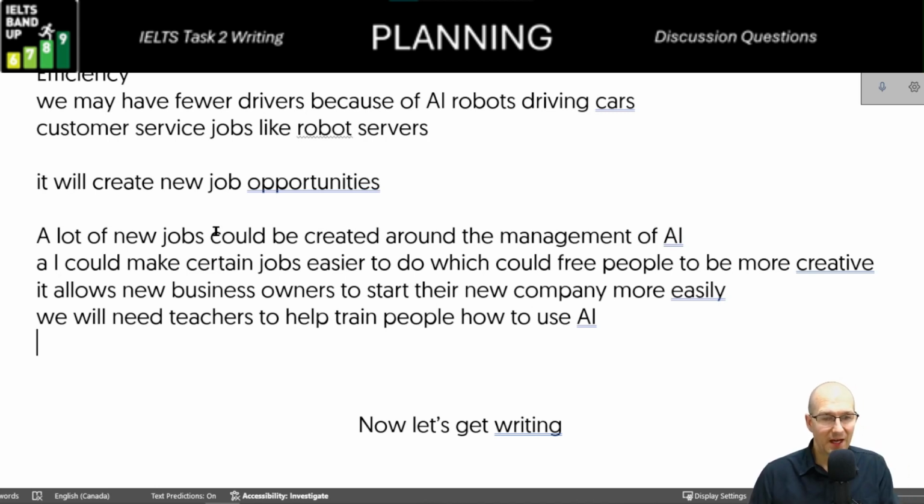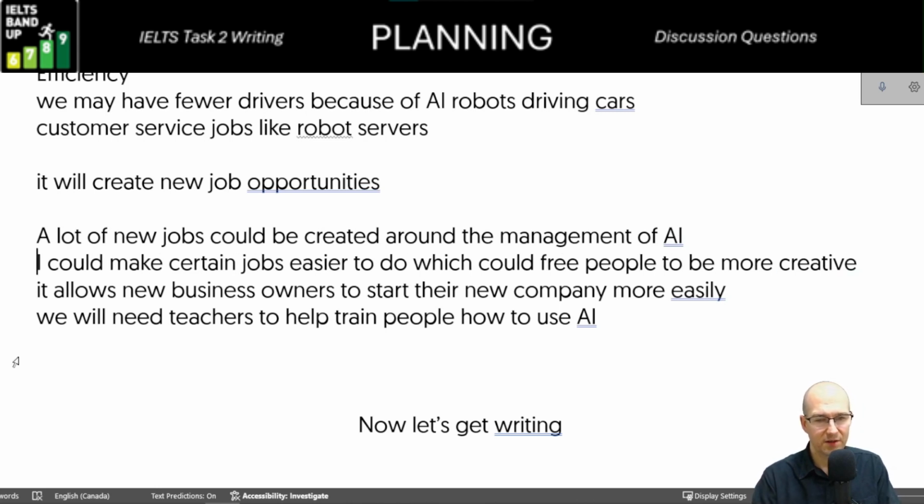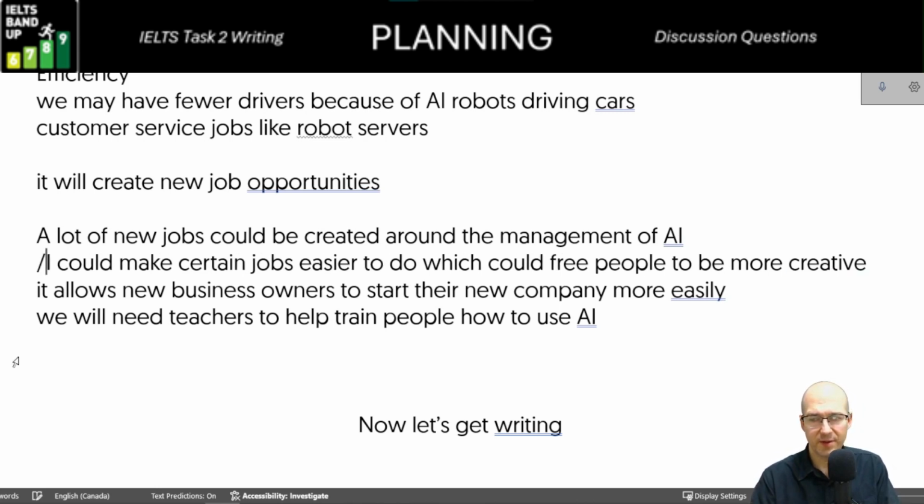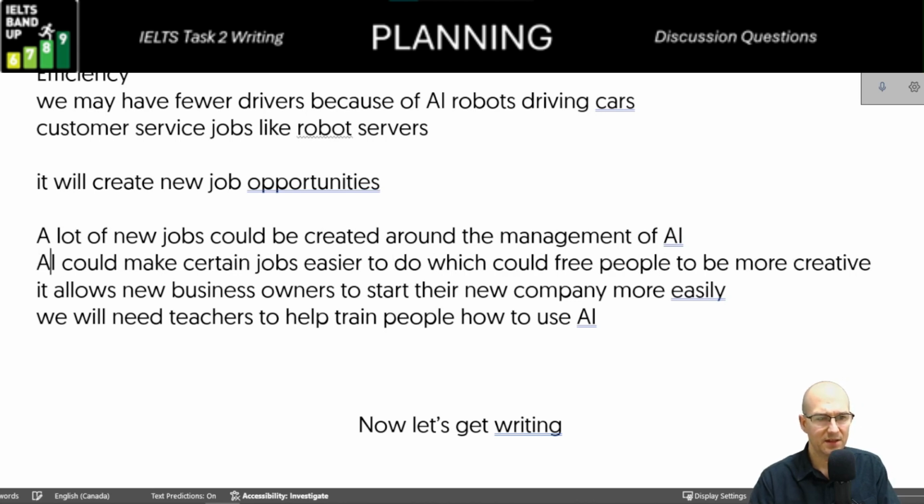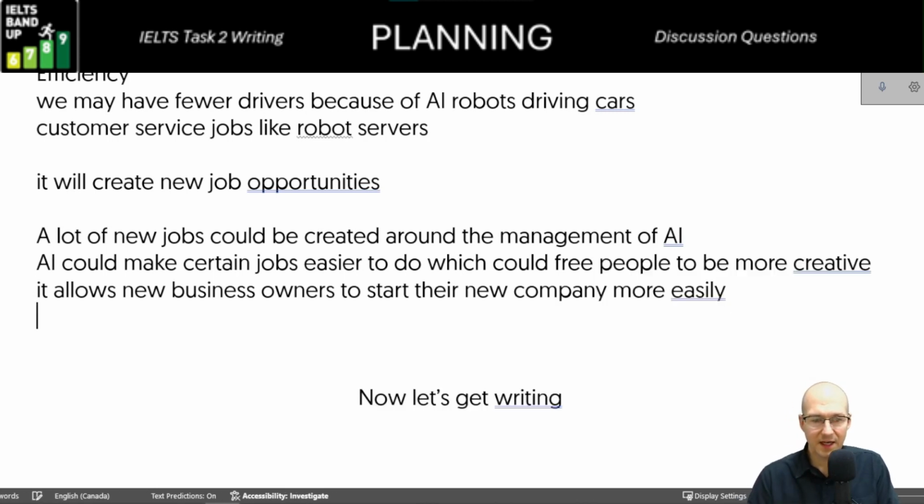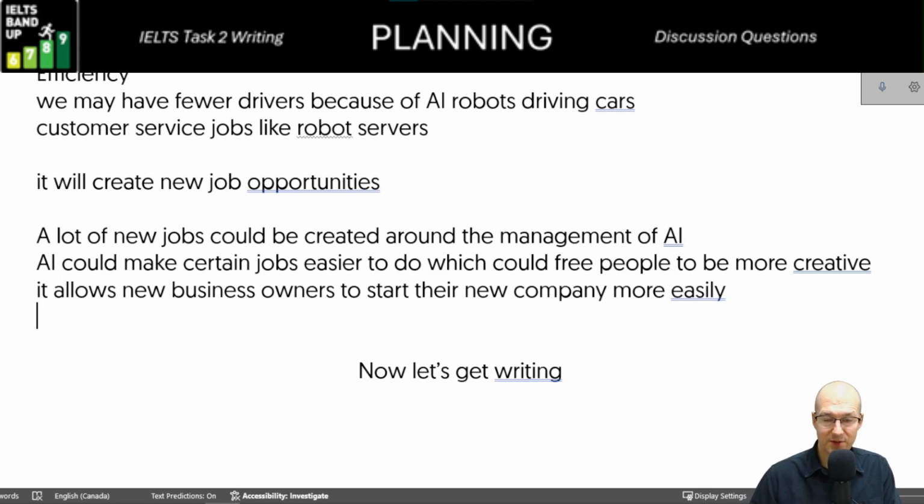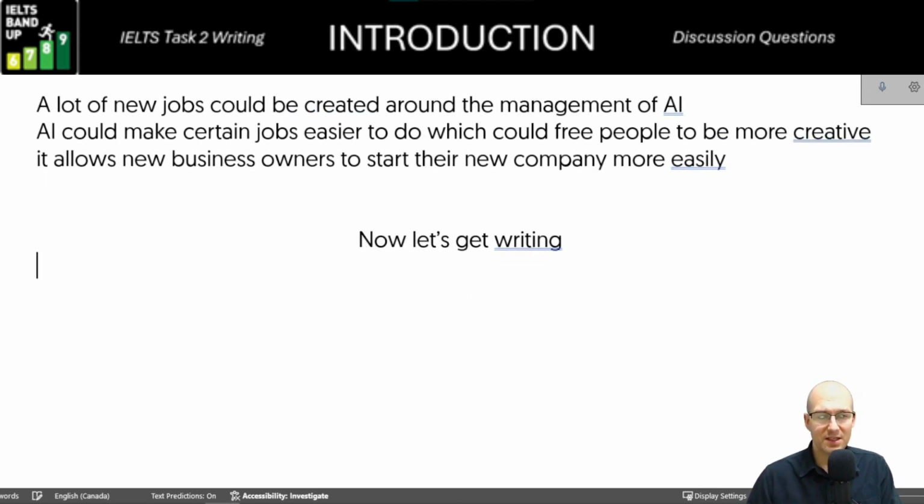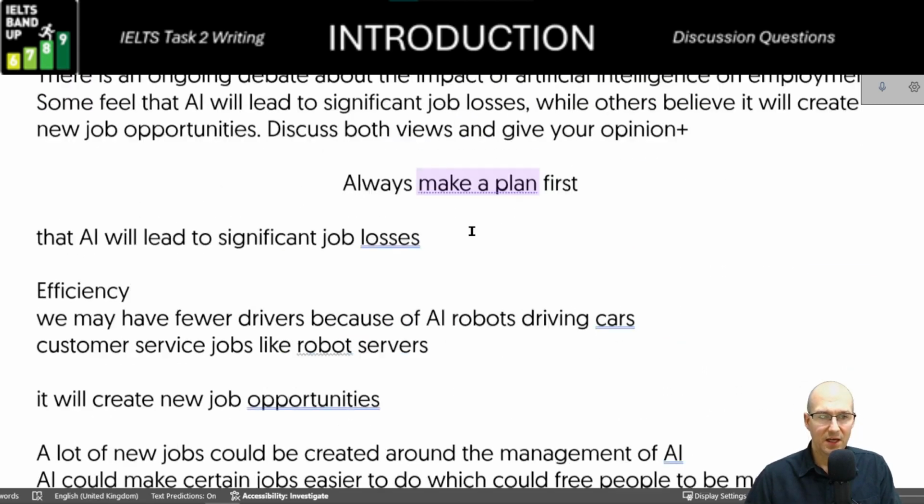So we could say AI could make certain jobs easier, which could free people. I can go into this one. It allows business owners. It will need teachers. I'll just go with these. Okay, like I said, it's my job to write these equally. Now, let's get into the introduction.